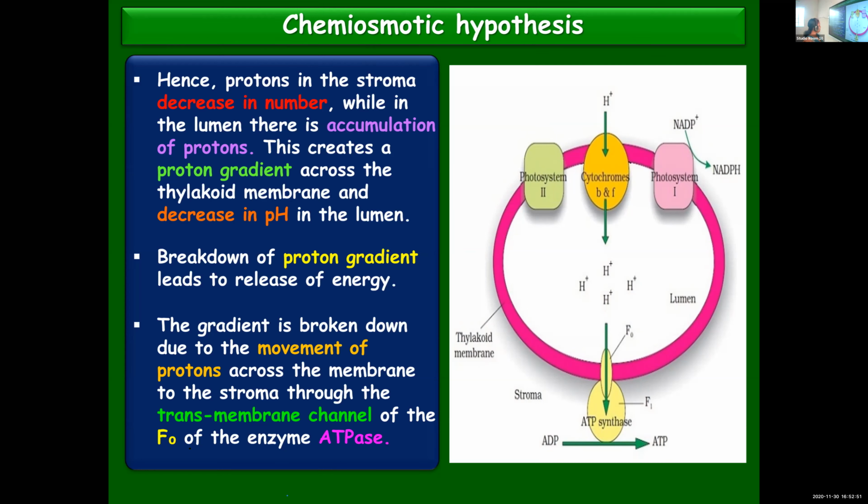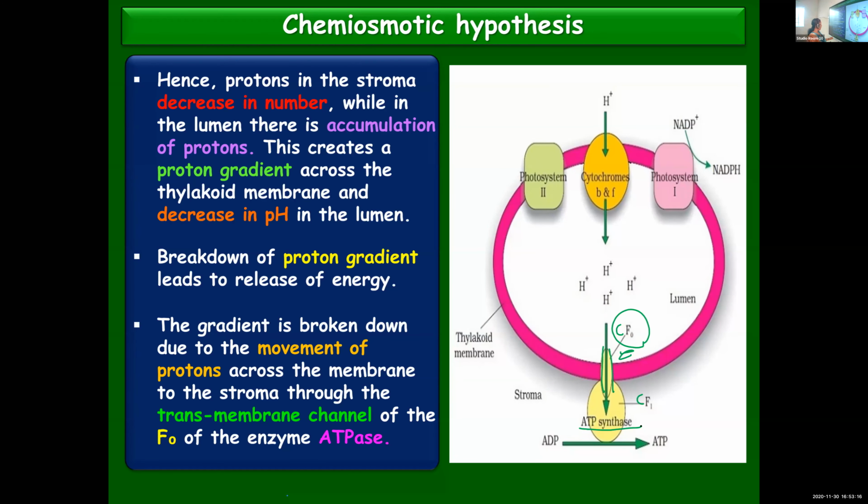And this transmembrane channel is known as F0. In your textbook, it is mentioned as CF0 and CF1. The channel which is passing through the membrane, you call it CF0, and it is a part of the enzyme ATP synthase. So here you can see the enzyme ATP synthase.